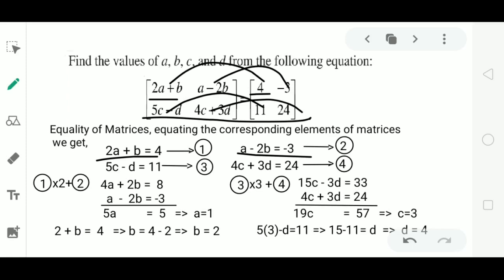How can we solve these equations? Look at the coefficients. In the first equation, the coefficient of A is 2. In the second one, the coefficient of A is 1.